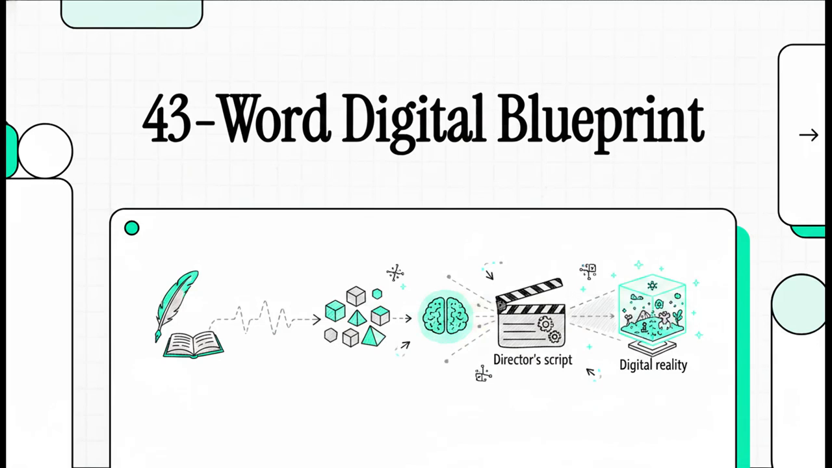Welcome to This Explainer. Today we're doing something absolutely fascinating. We are going to take a single, tightly constructed 43-word source text and completely dissect it. We're going to reveal the hidden architecture of how a simple string of text actually acts as a masterful director's script for a digital brain. It's pretty amazing how just a few well-chosen words can command an entire reality into existence, and that is exactly what we're going to explore.